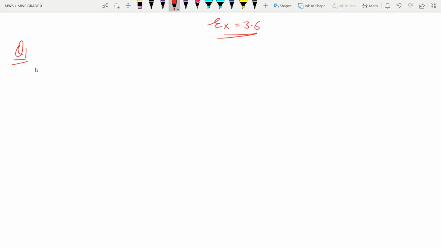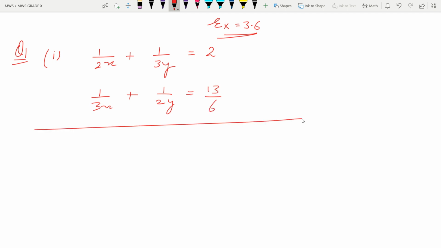Exercise 3.6, question number 1. We have to solve the following pair of linear equations. Just look into your book, I have not pasted the question here. So the first question is this: we have to take out the value of x and y. Two equations are given: 1 upon 2x plus 1 upon 3y is equal to 2, and the second equation is 1 upon 3x plus 1 upon 2y is equal to 13 upon 6.